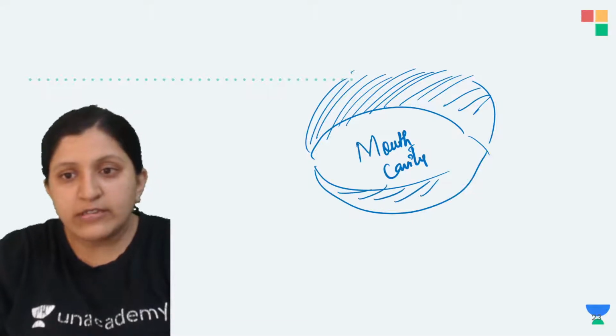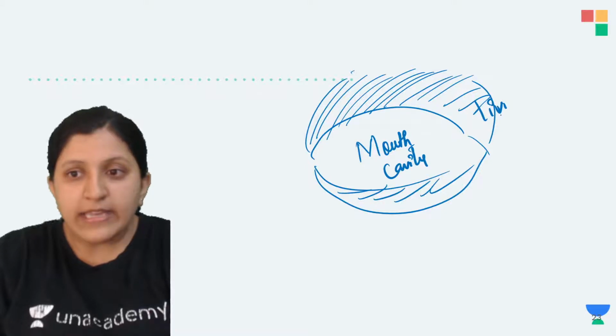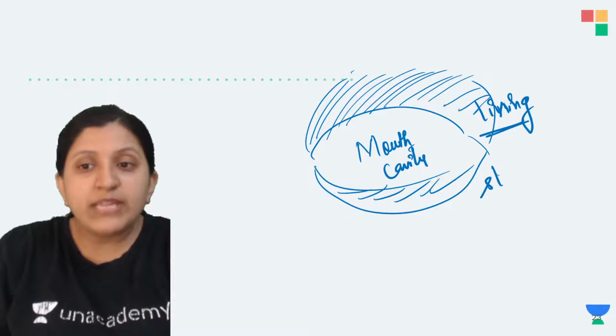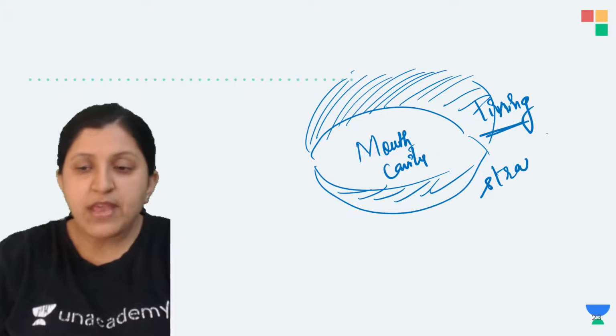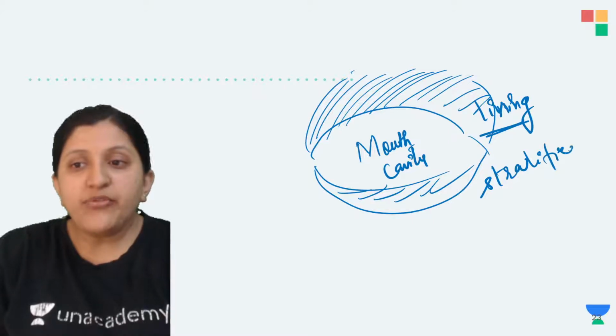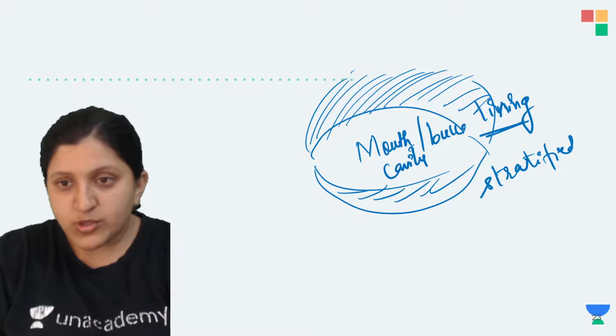I'm talking about the inner side. The lining is a stratified epithelium that you can find. So that is the buccal cavity, where you can find a stratified epithelium.